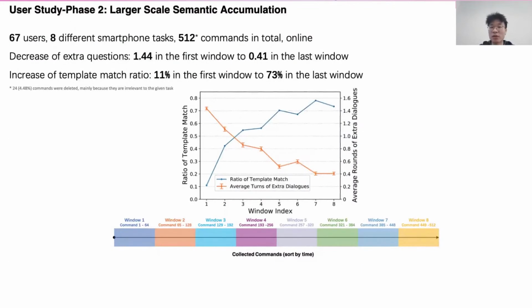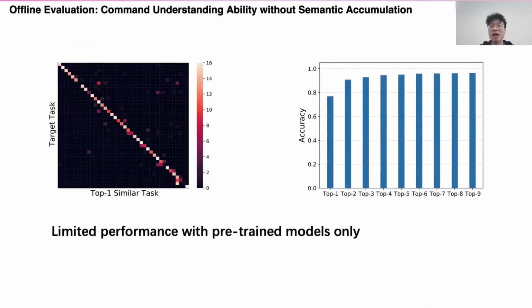The second phase focused on larger scale semantic accumulation. The VCI accumulated semantics of 8 tasks 77 times. We calculated the metrics in a 64 sliding window to reveal the trend. The number of extra questions per command dropped 75%, and the template match ratio increased 5.6 times. We finally conducted an offline evaluation with data collected during the user study to evaluate our semantic understanding approach further.